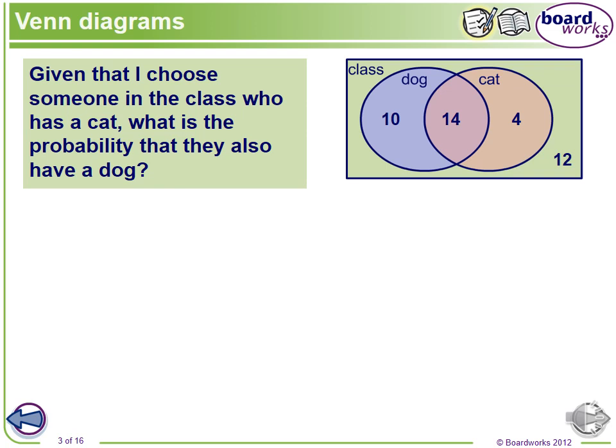Now, given that I choose someone in the class who has a cat, that's the condition. If you write your answer as P(A|B), B is has a cat. So B is the condition. What is the probability that they also have a dog? The dog here is the probability of A. If we use the formula, of course, it will be dog and cat.